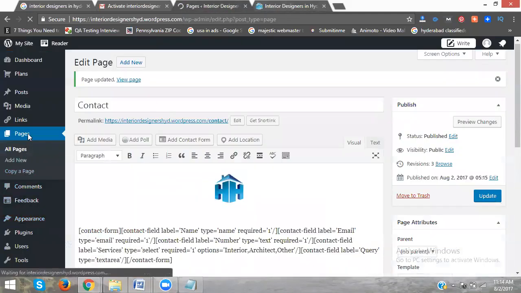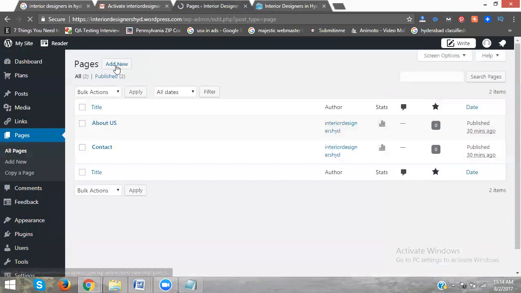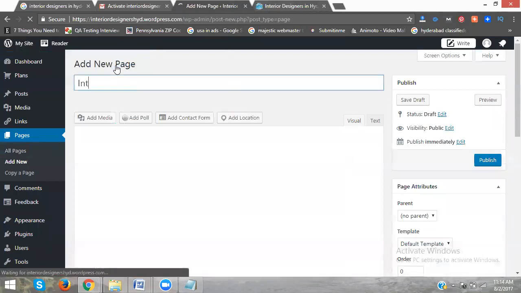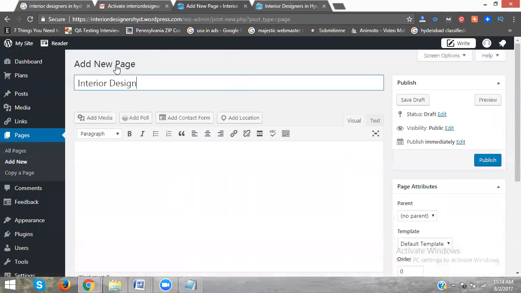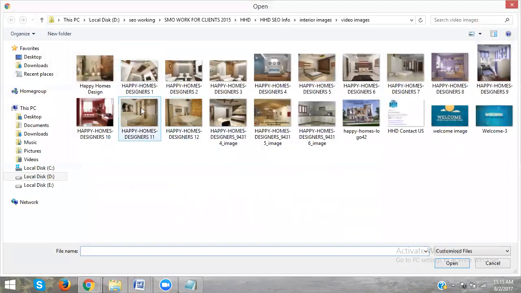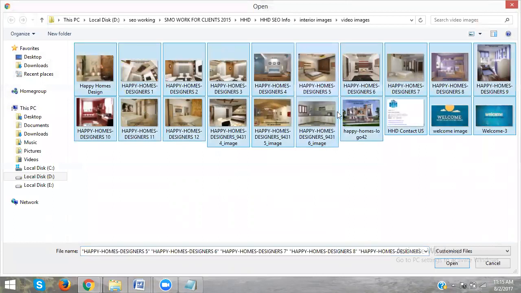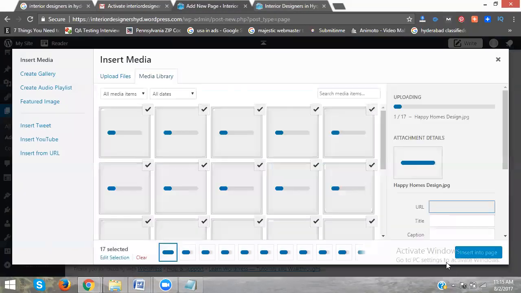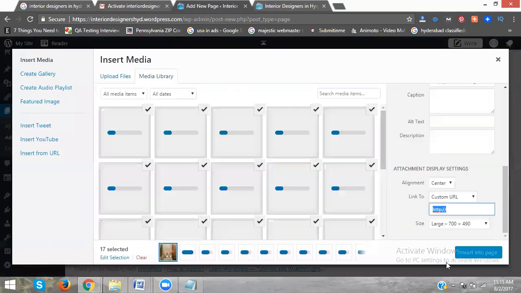Now go to the pages here. What is that? Add new page. Now, interior design. What is the page for? Interior design. Interior designs. Okay. Now, add media. Upload file. Select the files here. So every email we're writing for all this and title this. The latter you can write down. I have to put in everything as one common.